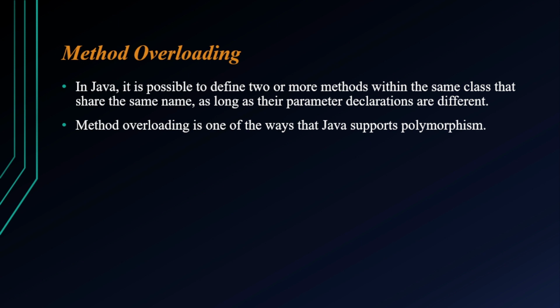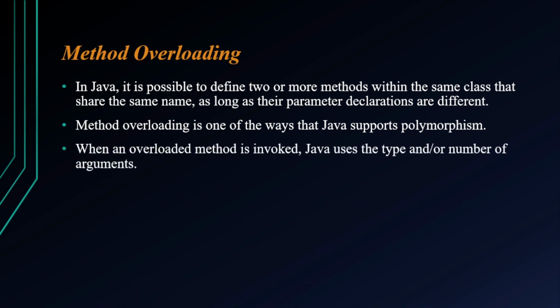Polymorphism is a combination of two words, that is poly and morphism. Poly means many, morphism means form. When an overloaded method is invoked, Java uses the type and or number of arguments. जब method overloading का यूज किया जाता है तो Java टाइप या नंबर ऑफ आर्गुमेंट को यूज करके मेथड ओवरलोडिंग का यूज करता है.